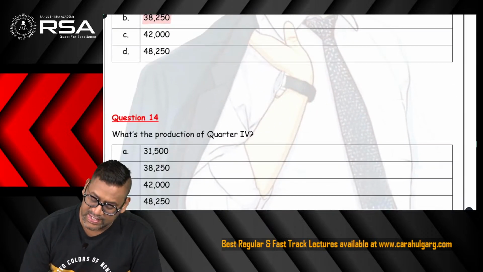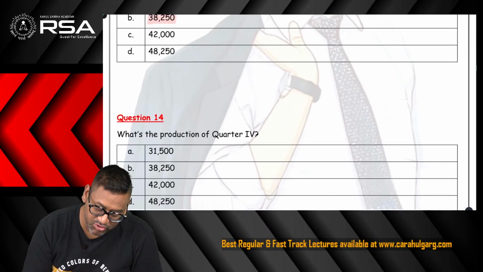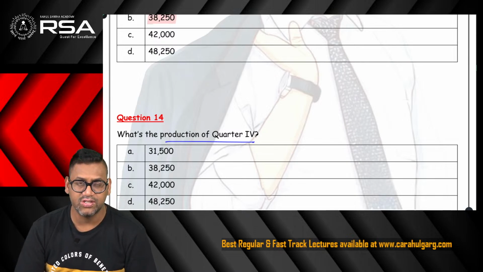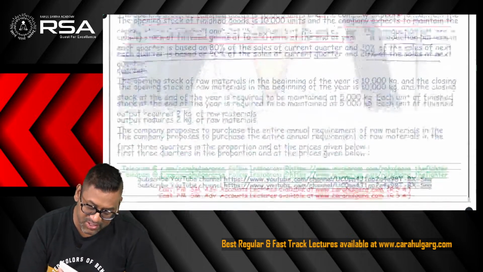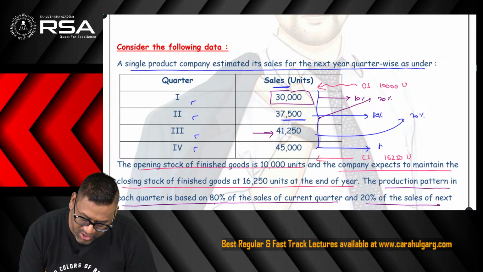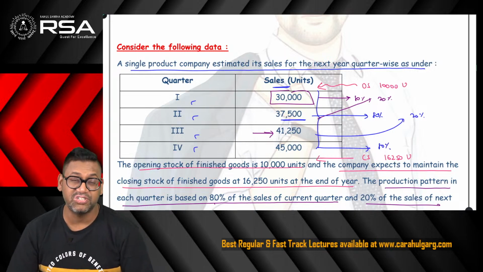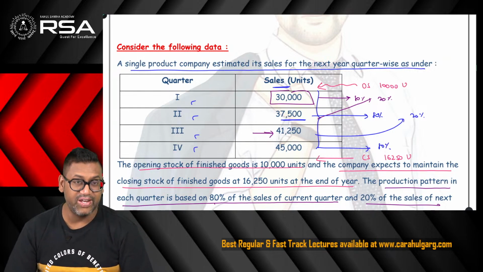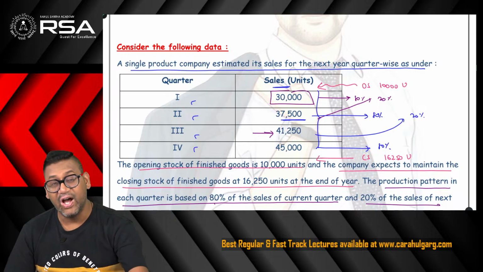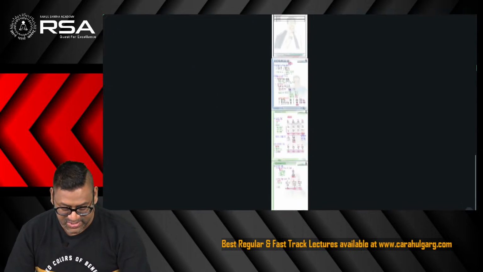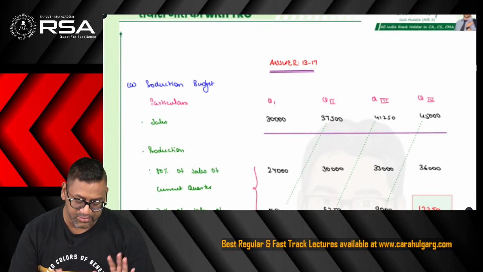Pretty easy, I'll say. The next one is really challenging. What's the production of quarter 4? Now you will say, sir, there is no challenge. It's very simple, sir. 80% of sale of current quarter, 45,000 into 80%, and 20% of sale of next quarter, which is not given. How to solve this? That's the real challenge. Okay, so I have given the detailed answer over here.